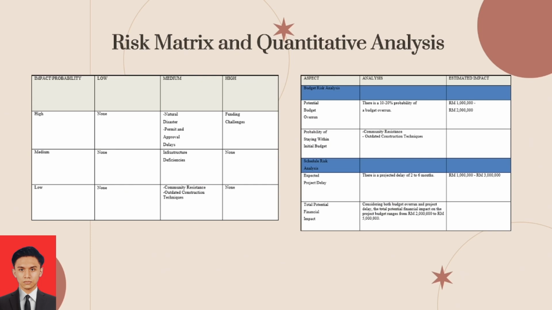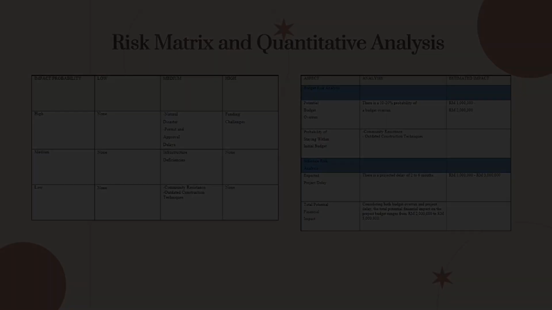So let's move on to the quantitative analysis table. We estimated the impact for potential budget overrun is around 1 million to 2 million ringgit. And for expected project delay, our estimated impact is around 1 million to 3 million ringgit.